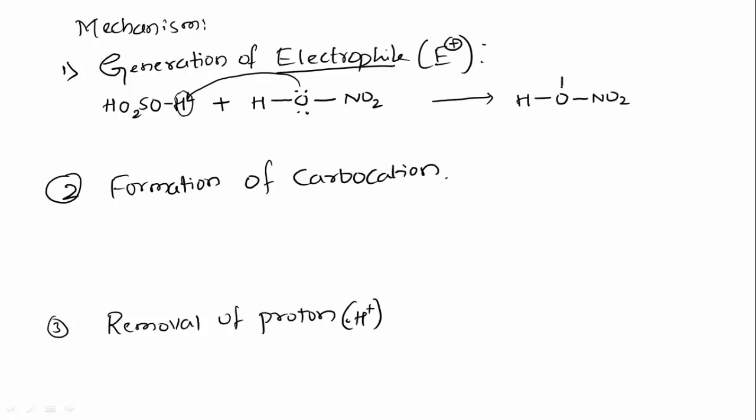HONO2. Here the H will be present. And now the oxygen has valency of 2, but it has formed 3 bonds, and thus it will gain plus charge. And what will remain here after abstracting H? This bond will remain here, and those electrons will go to this oxygen atom, and thus what will it form? HSO4 minus. HSO4 minus will be formed.